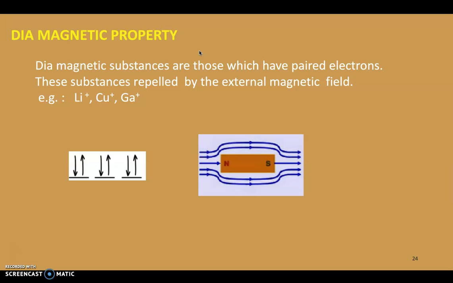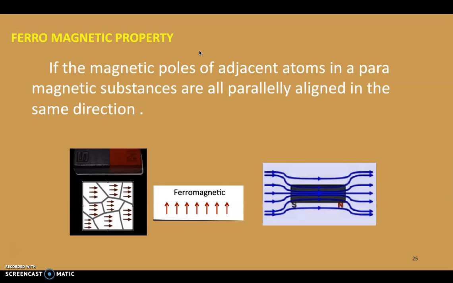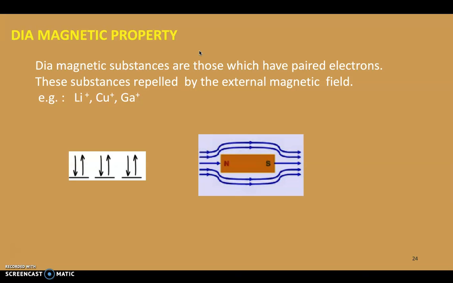Here again we are discussing the diamagnetic property. We have already discussed that diamagnetic substances are those which have paired electrons. Because of pairing, they mutually cancel their spin, so spin angular momentum is 0. These compounds do not exhibit a magnetic field. These substances are repelled by the external magnetic field.